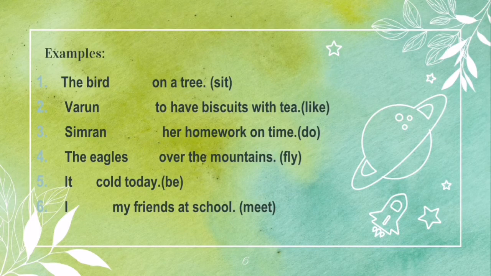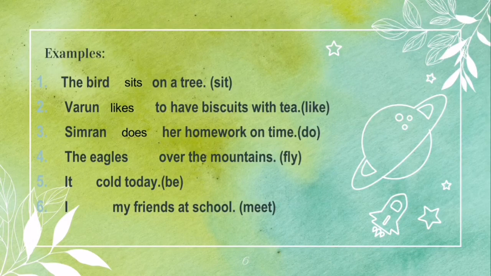Let's look at the first sentence. The subject, the bird, is singular. So it will carry a single verb, that is sits. Again, Varun is a singular subject, so single verb, likes. Simran again is singular, so single verb, does. Remember, all these are in the simple present tense.